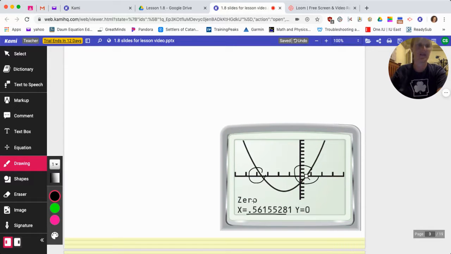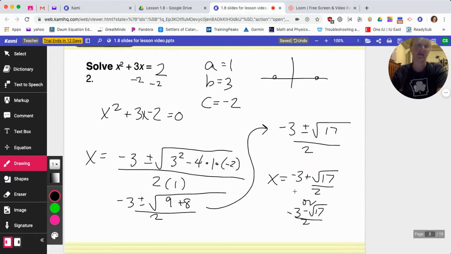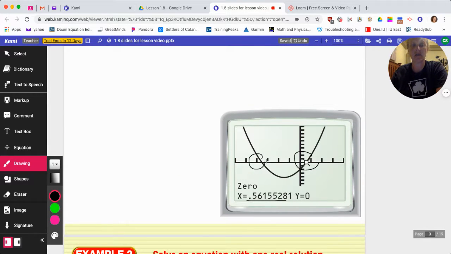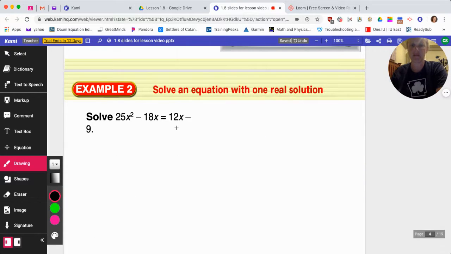Notice big old decimals because we have radicals in our answers. If you grabbed your calculator and did negative 3 plus root 17 over 2, it'd give you a decimal. Negative 3 minus root 17 over 2 would also give you a decimal, which you see when you graph them either in Desmos or on your calculator.